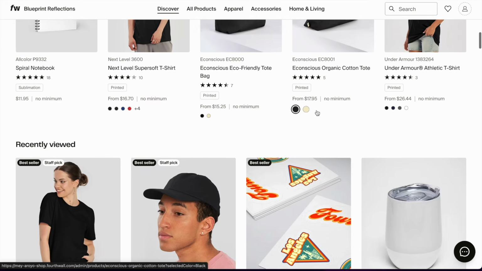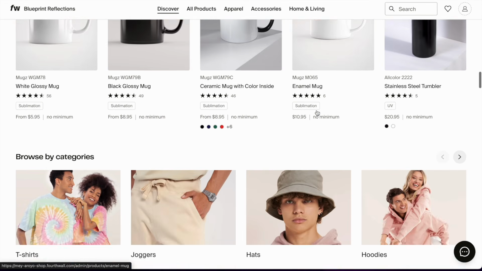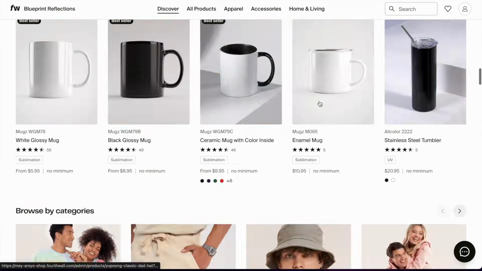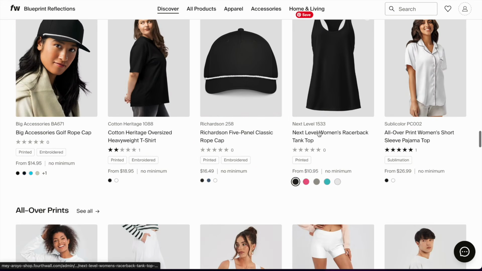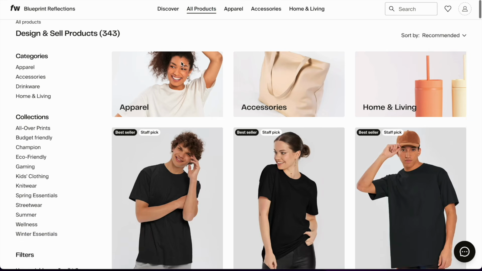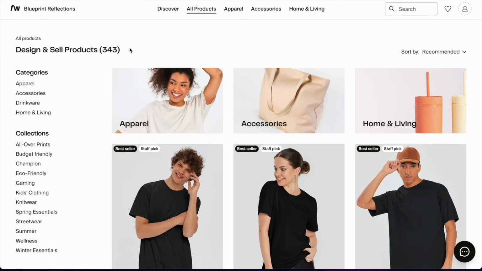If you scroll down, you will see other products, but these are products based on my search and some of the bestsellers. You don't have to go through. Wait, what was that? Did I see a tank? Oh, yeah, the next level. They added the Racerback Next Level tank tops. I actually have one en route to me. You can click on all products to get a better view of this, and there are 343 products integrated with Fourthwall that you can sell.